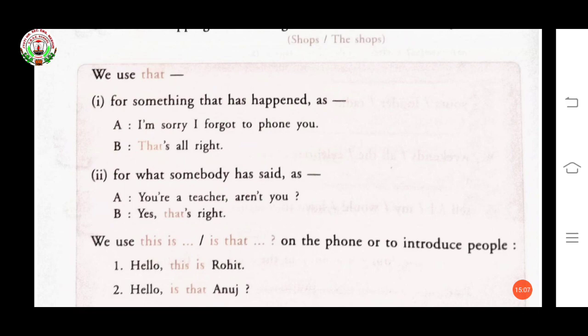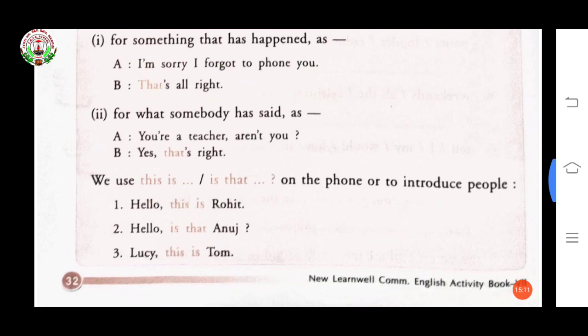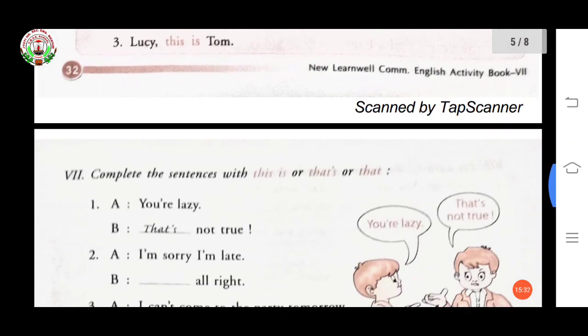Now, we use this is and that on the phone or to introduce people. Hello, this is Rohit. Hello, is that Anuj? Lucy, this is Tom. Okay, now see the exercise.